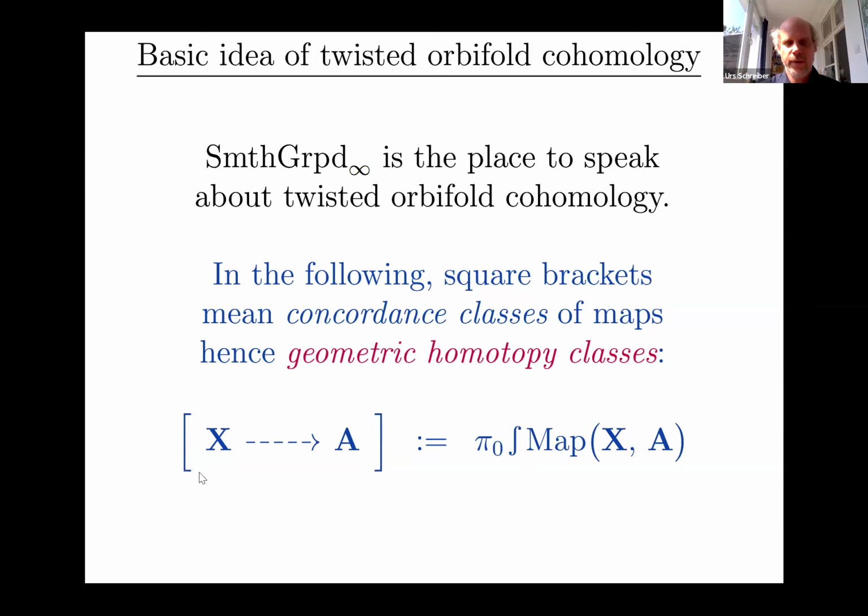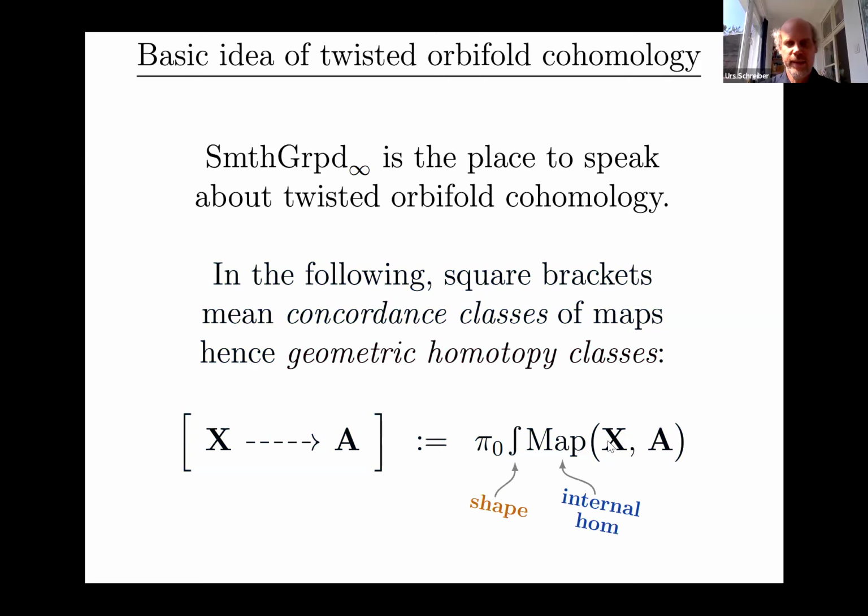But the square brackets on the following dozen slides are an abbreviation for saying we form the mapping space, which now will mean the internal hom in our infinity topos, but think of it as, as before, the topological space of maps from here to there, and from there we take the shape, and then pi 0.